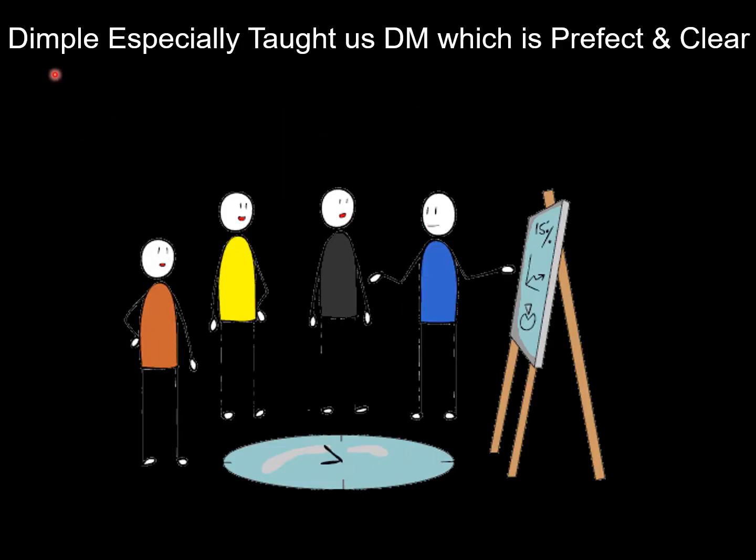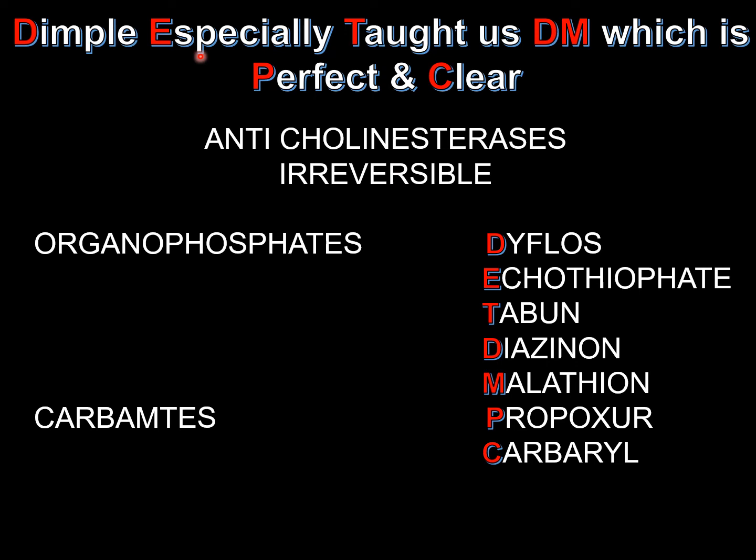Now to the next slide. Dimple especially taught us DM, which is perfect and clear. So this mnemonic, Dimple especially taught us DM, which is perfect and clear, let us apply to anticholinesterases, which is irreversible. So we have seen reversible anticholinesterases. Now let us focus on irreversible anticholinesterases, which are further divided into organophosphates and carbamates.